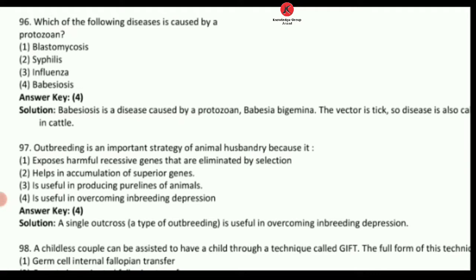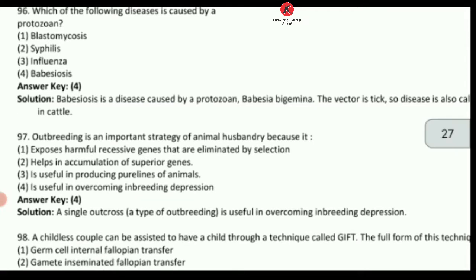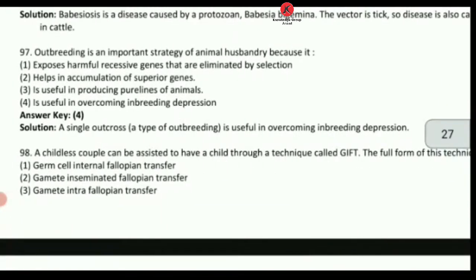Babesiosis is also called tick fever, as it is spread by ticks and is mainly caused by protozoans. So for 96, answer number 4 is going to come.